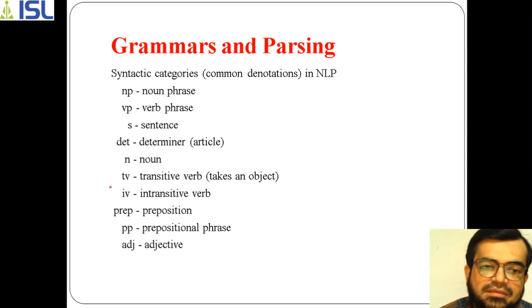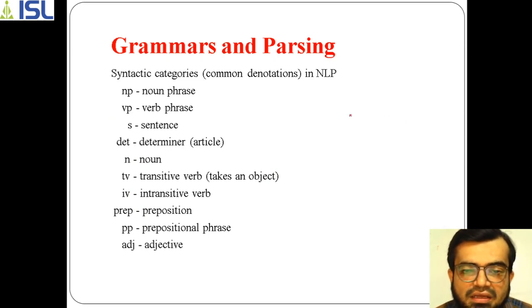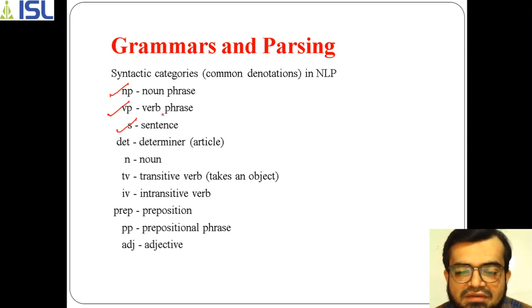Now for grammars and parsing in NLP, there are various kinds of notations that can be used. For example, here I'm using a noun phrase, which is NP, and a verb phrase, which is VP. A sentence is the start symbol. You can recollect this from the concept of automata as well, if you know the set of productions. Here each production is a grammar rule.